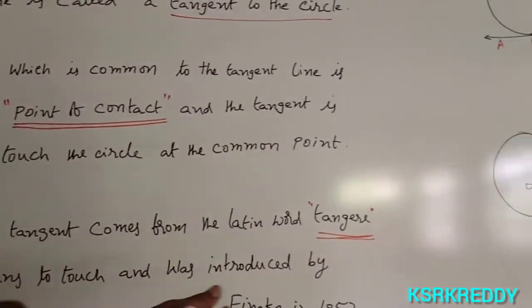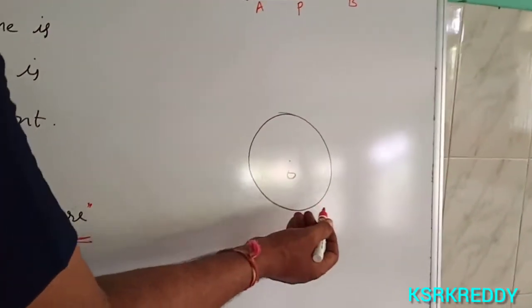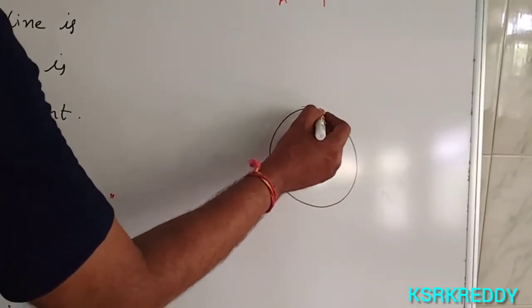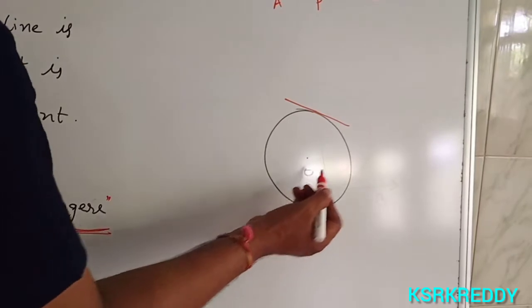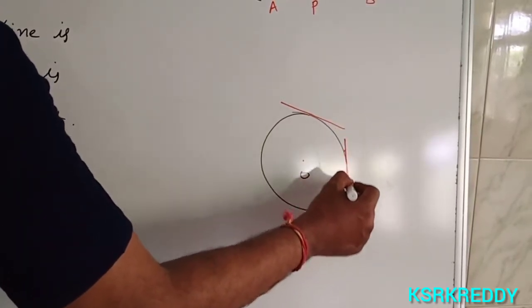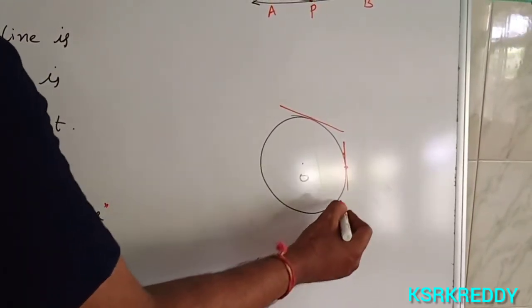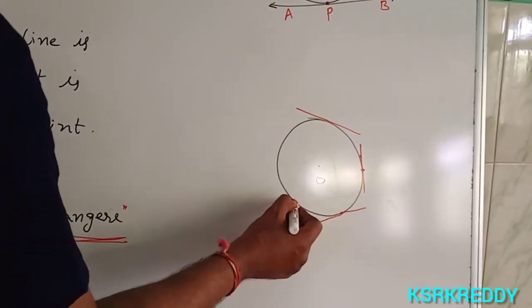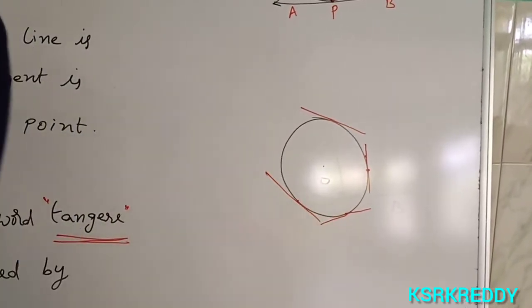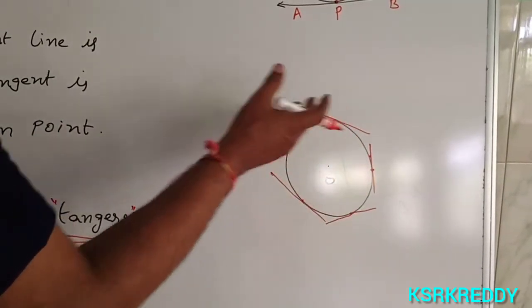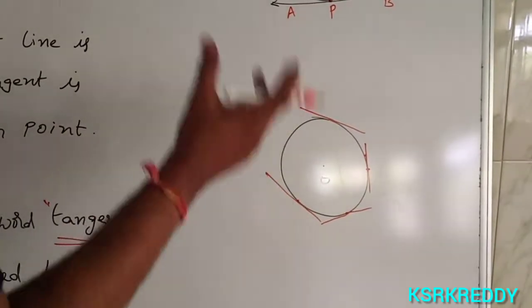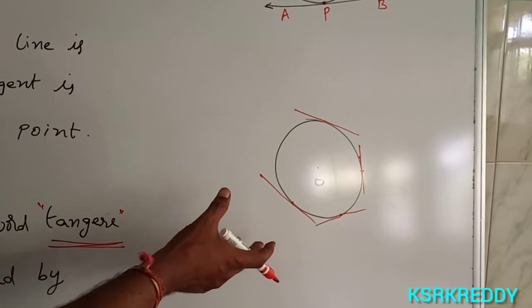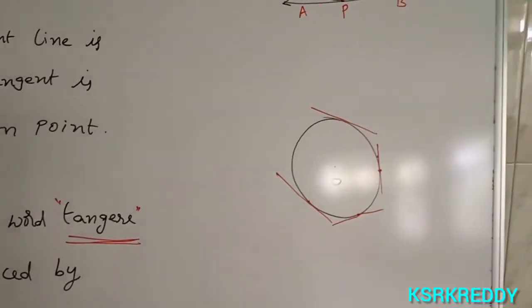How many tangents can be drawn to the circle? Infinite tangents. Here, at one point, we draw one tangent. The circle has infinite points, so infinite tangents can be drawn to the given circle.